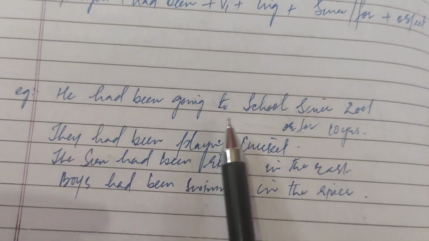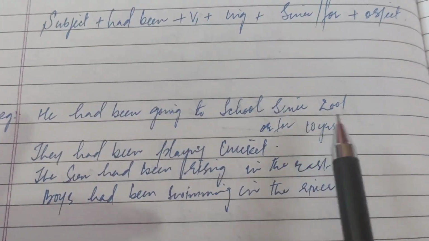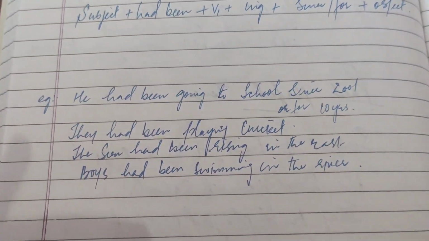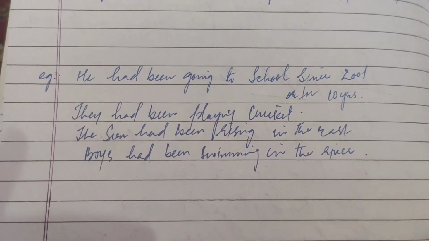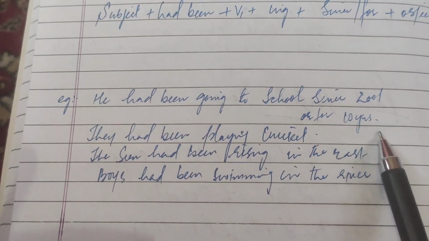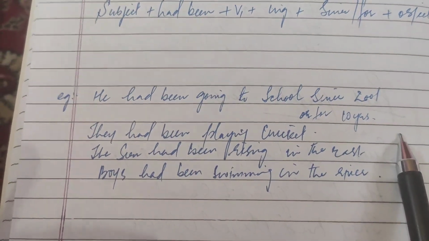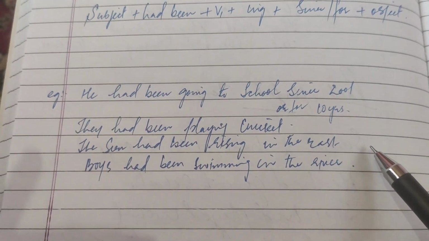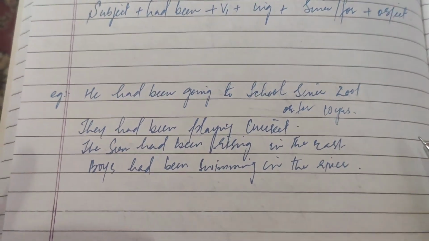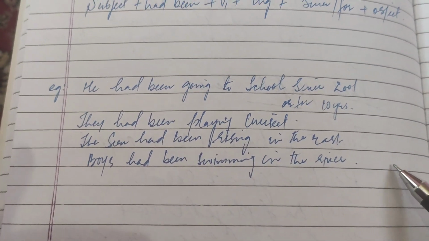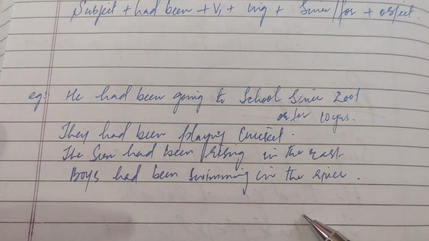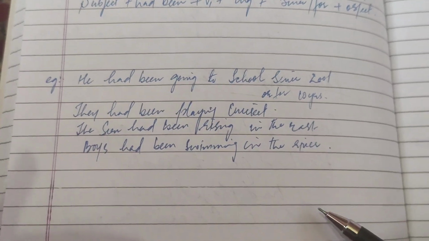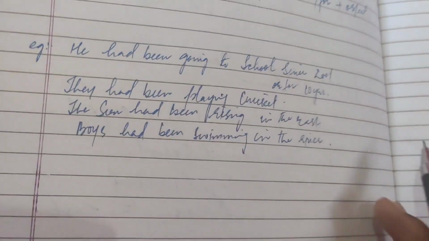So he had been going to school since 2001, or for 10 years. Next example, they had been playing cricket since morning. The sun had been rising in the east for years. Boys had been swimming in the river for 2 hours, or since morning, since 9 a.m.